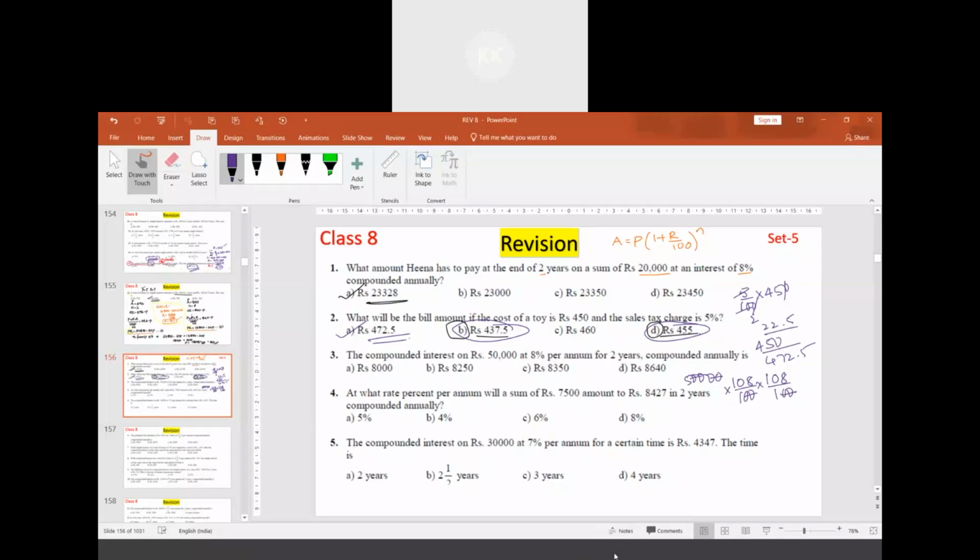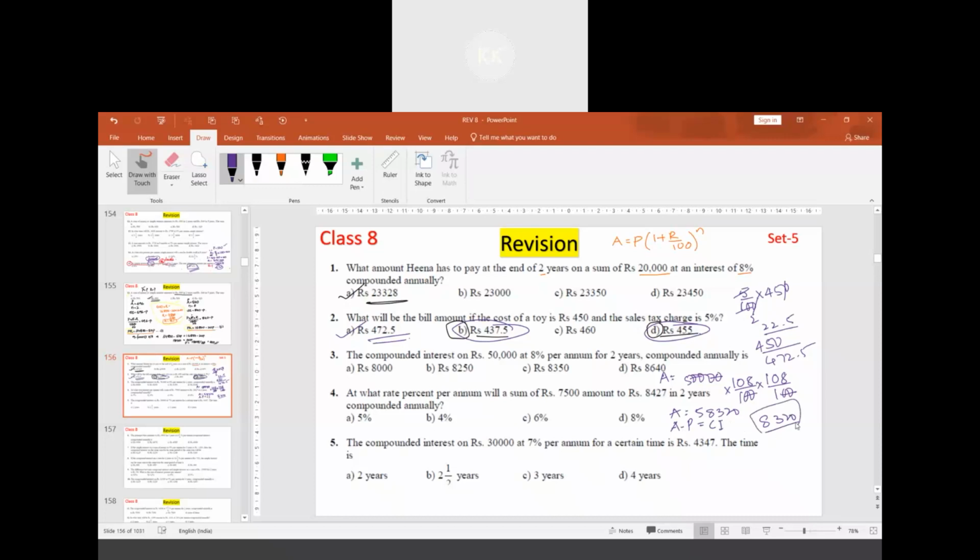So 108 square to be multiplied with 5. We get it as 58,320. Then we have to subtract 50,000 from that because we will be getting amount. So amount we get is 58,320. This amount minus principal, 8,320, will give the compound interest.